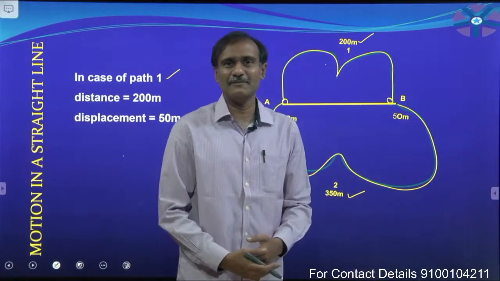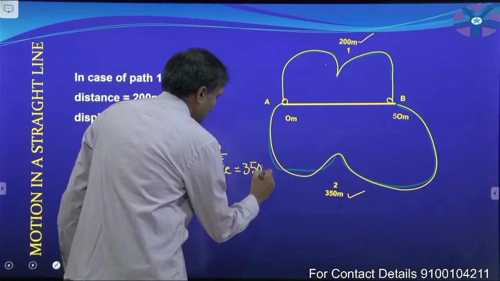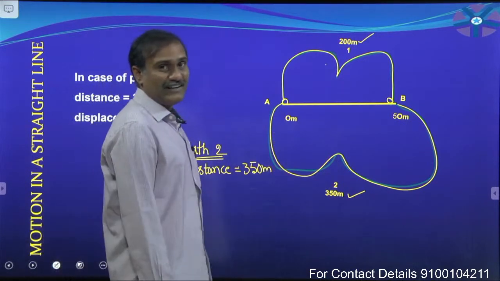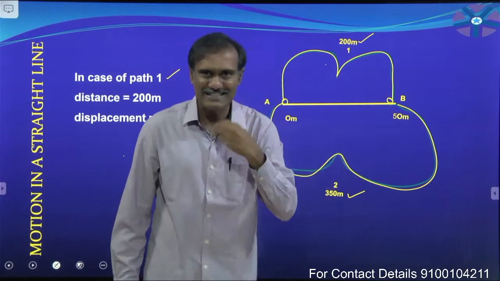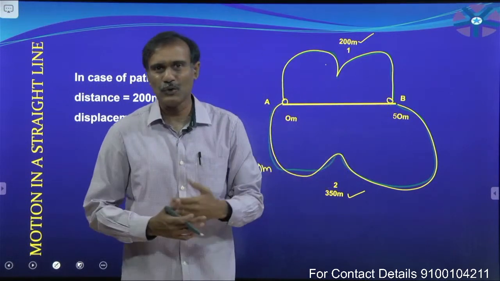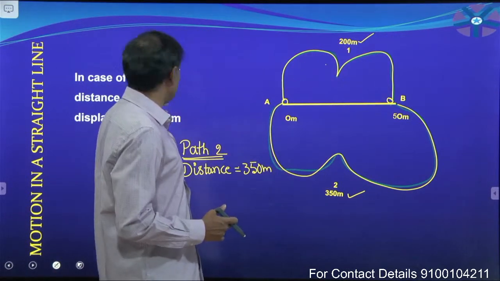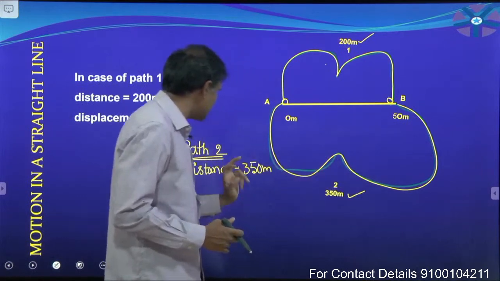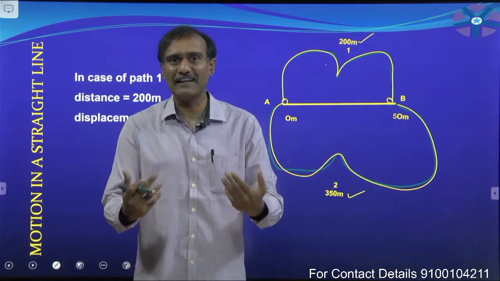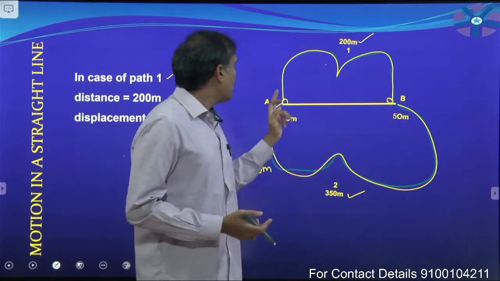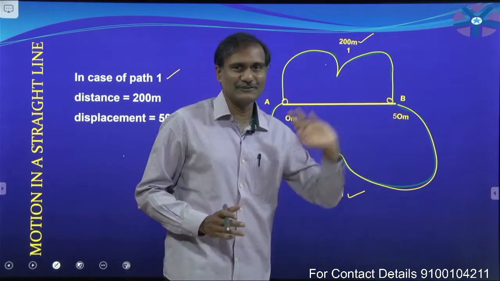Actual length of the path travelled by the particle is equal to 350 meters. Now, is there any road in between A and B along this line? No, I just drew a line, but there is no road here. For path 1, how much is the distance? 200 meters. For path 2? 350 meters. Now, you tell me what is the displacement of that bus or particle in case of path 1 and in case of path 2.